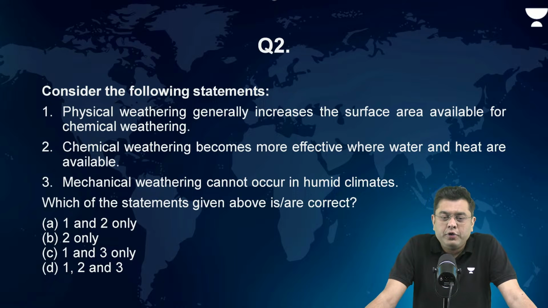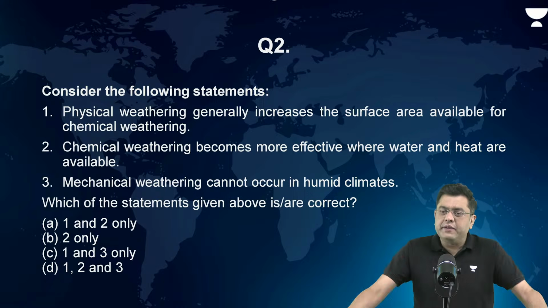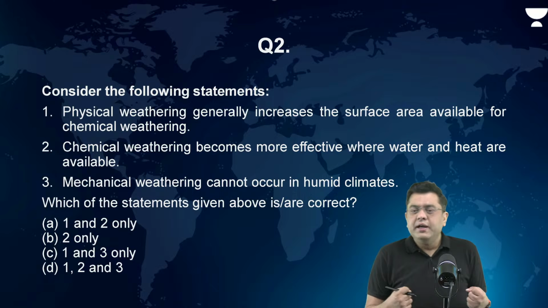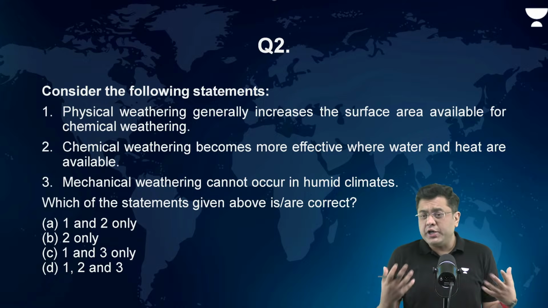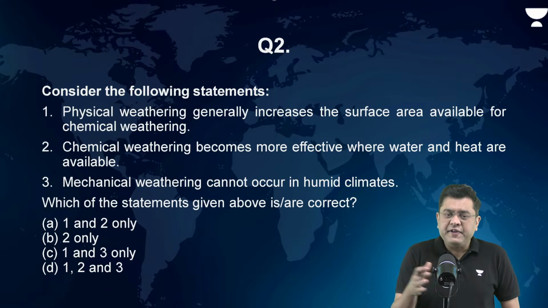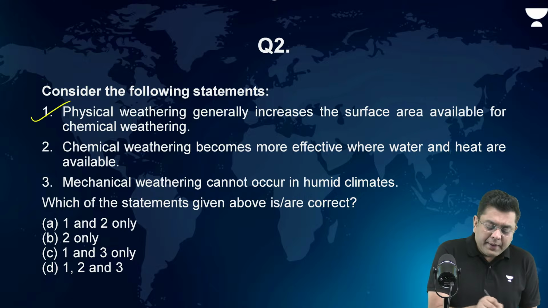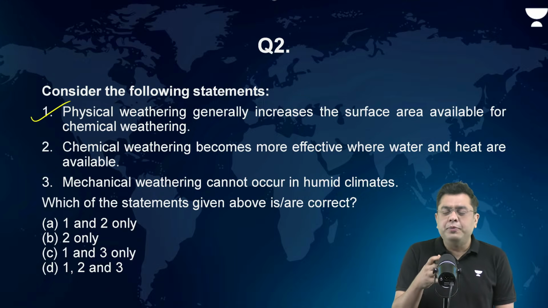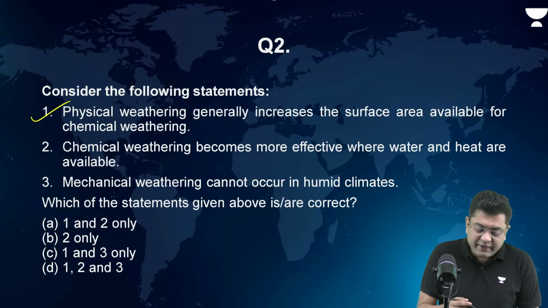Rock beneath the waterfall is also the case. Yes. So this is a simple question. I hope that everybody is able to solve this. So physical weathering generally increases the surface area because even if there is a granular disintegration, block disintegration, any kind of breakage, the surface area increases, whereby after that they can be exposed to oxygen, carbon dioxide, and you can have more chemical weathering.